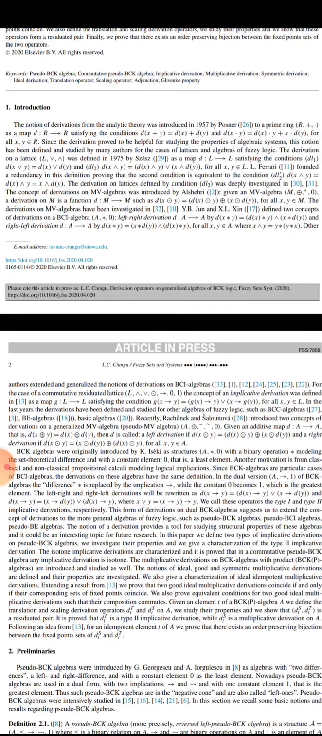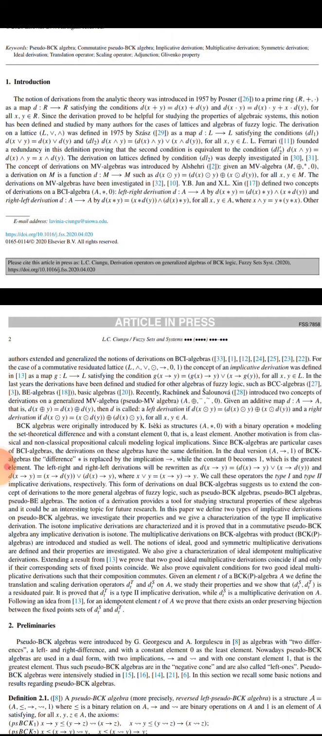Since the derivative proved to be helpful for studying the properties of algebraic systems, the notion has been defined and studied by many authors for the cases of lattices and algebras of fuzzy logics. The derivative on a lattice L with meet and join was defined in 1975. Here L represents the lattice, ∧ is called meet and ∨ is called join.